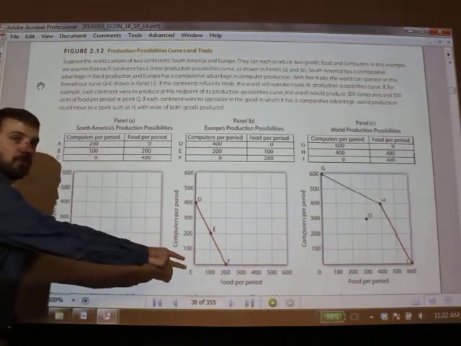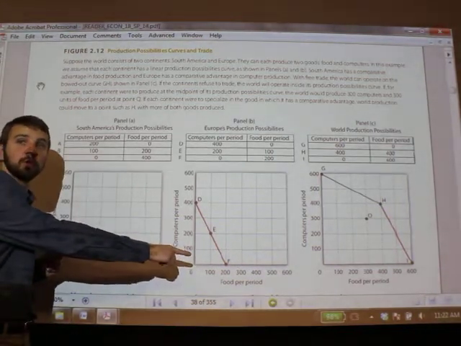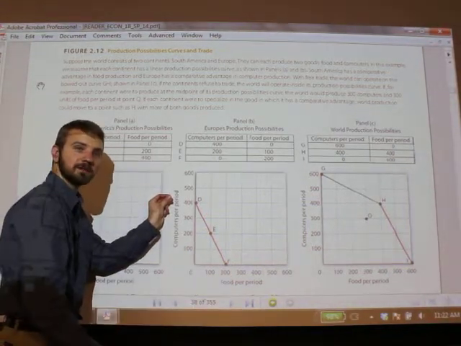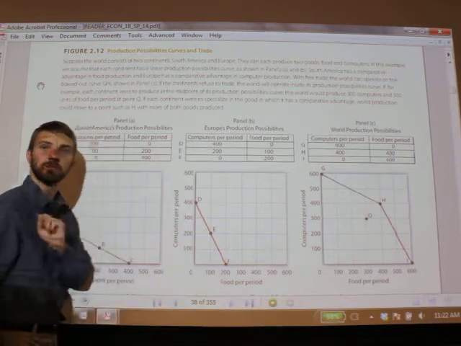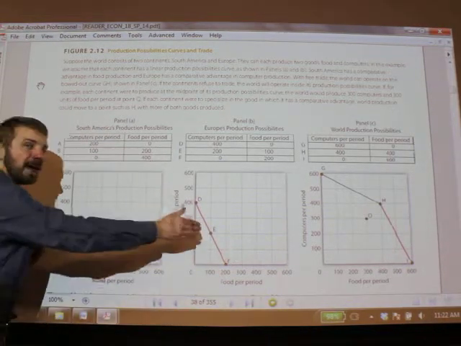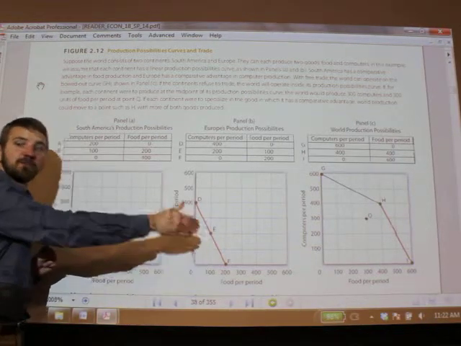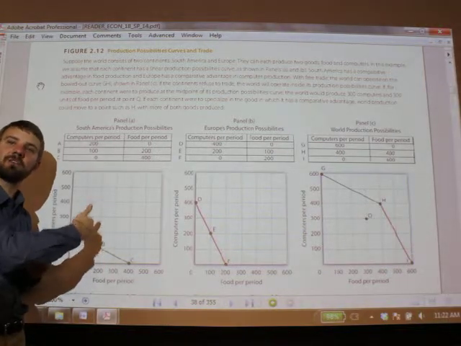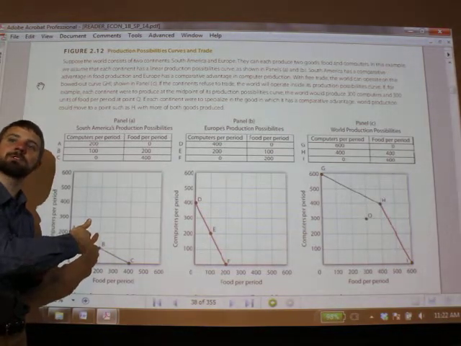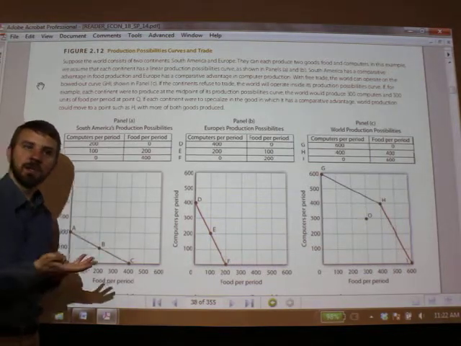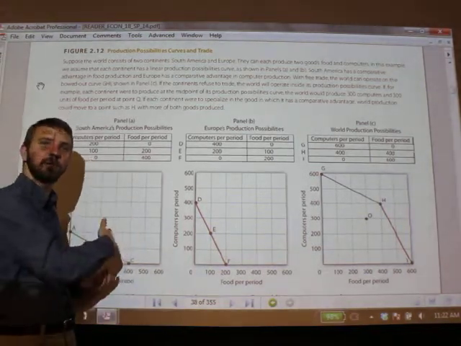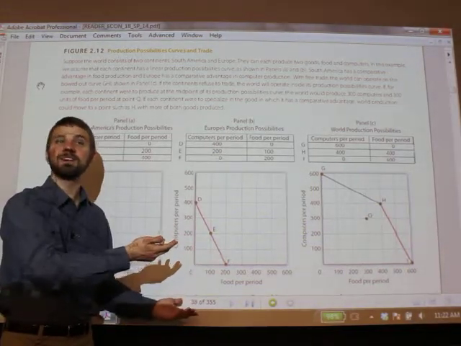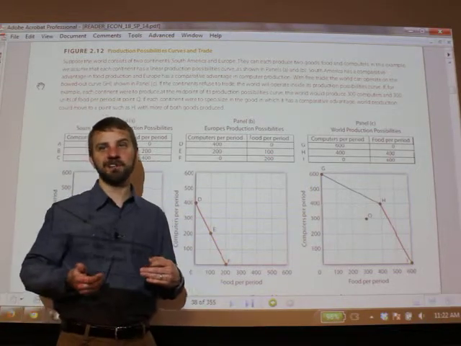What's the opportunity cost of food production here? 2. The opportunity cost of making 200 units of food is 400 computers. So therefore, the opportunity cost of 1 unit of food is 2 computers. So Europe has a higher opportunity cost of producing food than South America. In other words, South America has a comparative advantage in producing food because its opportunity cost is lower. If South America has a comparative advantage in producing food, it must be the case that Europe has a comparative advantage in producing computers. Because it is impossible to have a comparative advantage in everything.